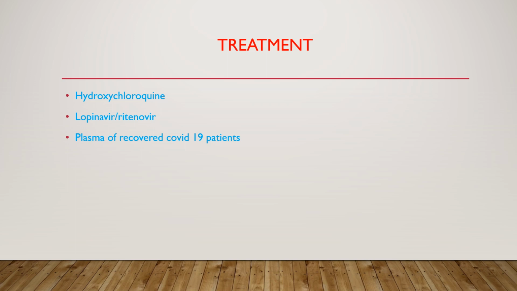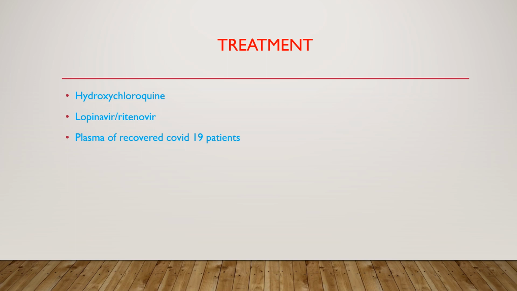Hydroxychloroquine can be useful as it can increase the endosomal pH, which results in inappropriate binding of the virus and host cell. That means the coronavirus and the type 2 cells of alveoli cannot bind, and it will prevent the growth of the virus inside the host.